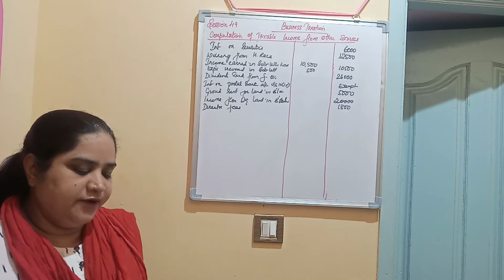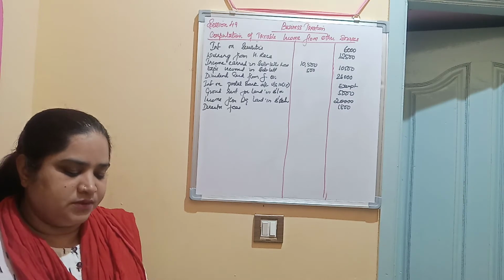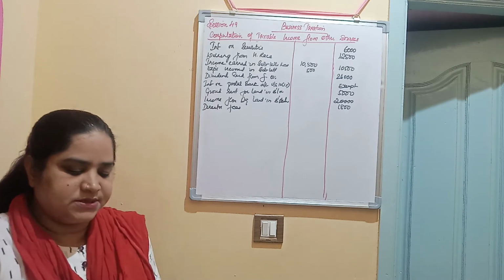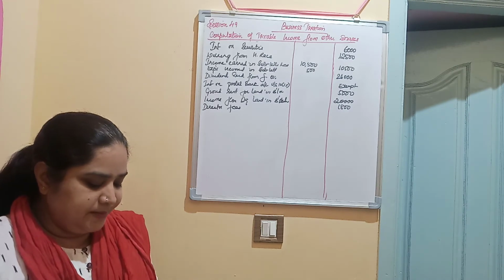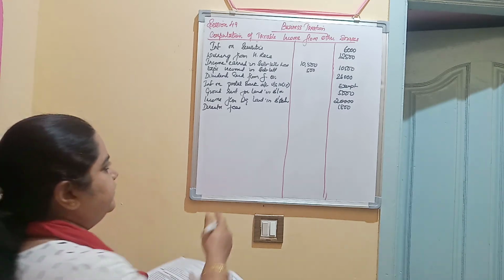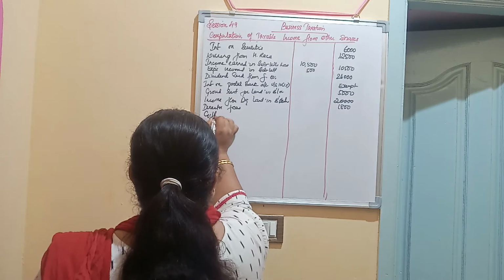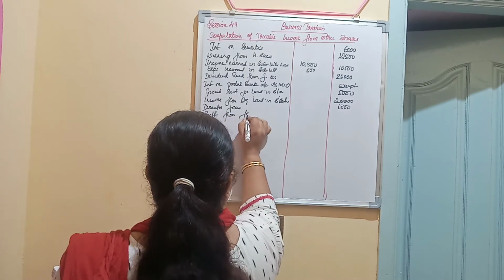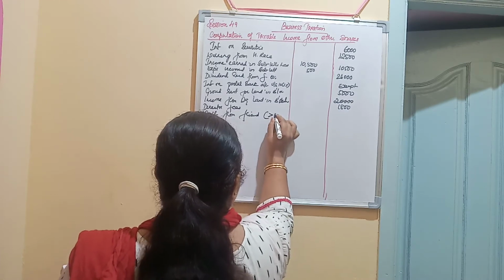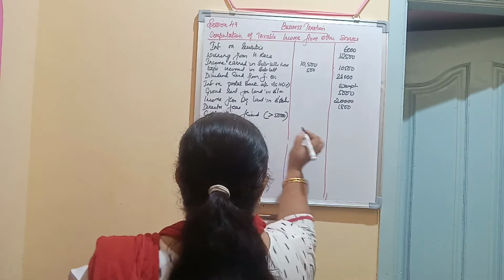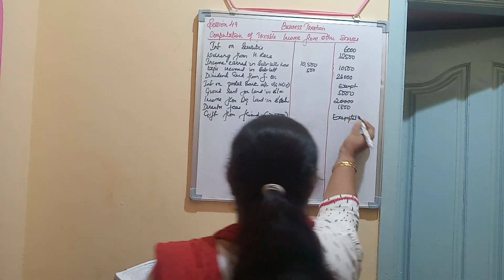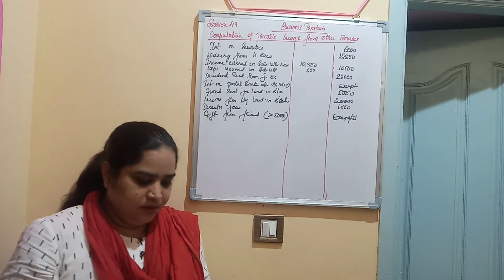Next, he received a gift from his cousin, a wrist watch of rupees 5,000. So here, the gift received from his cousin is actually exempt because the amount does not exceed 50,000. A gift from a friend is taxable, but because it is not more than 50,000, it is exempted.